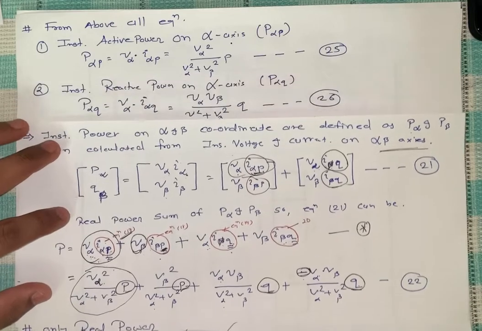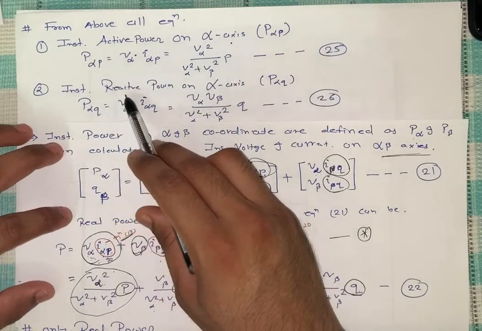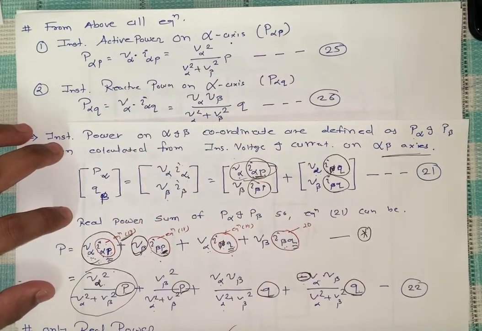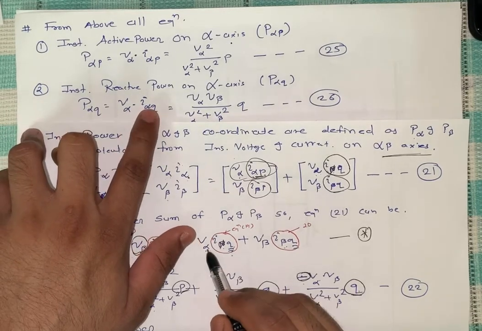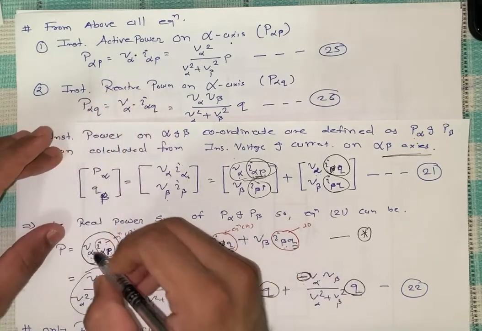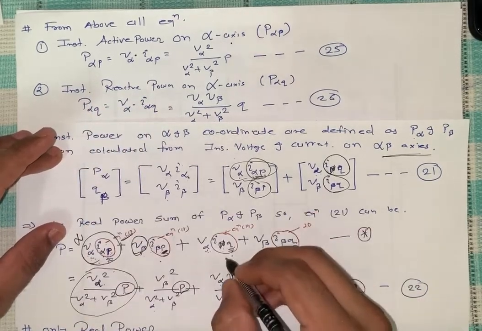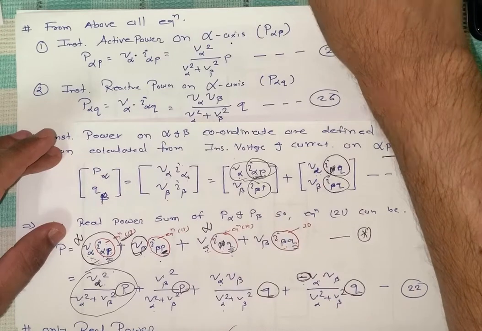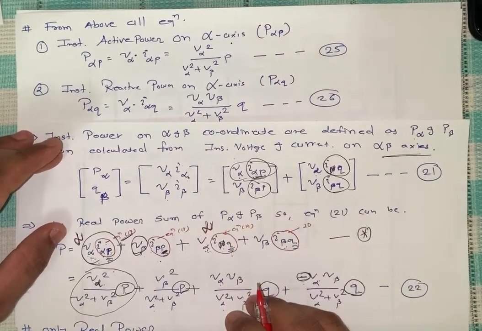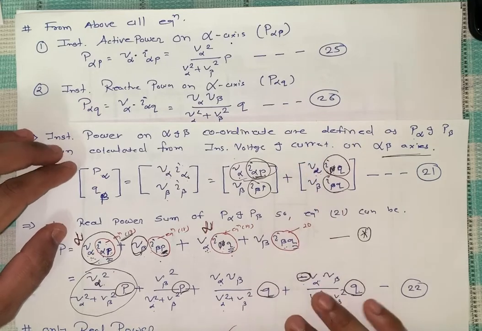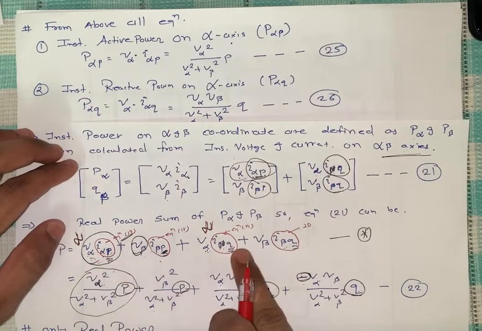Similarly you see the instantaneous reactive power on the alpha axis, right? So we have a reactive component of V alpha and I alpha, Q. You can see over here V alpha and I alpha. So that is regarding alpha, it is regarding alpha, right? Meaning alpha axis active power and reactive power.